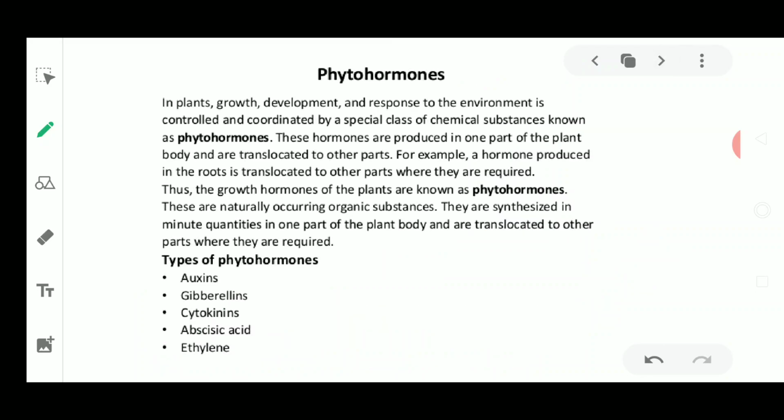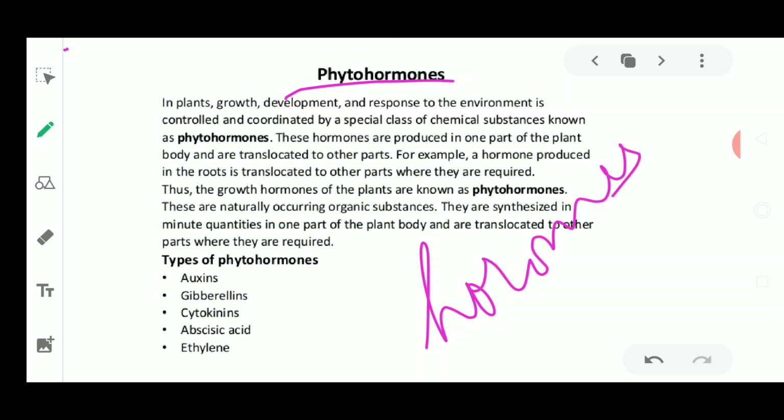Now we go on to the phytohormones, or the hormonal system of the plant. So we will read about phytohormones. Phyto means plant, and hormones, you know, are chemicals which are released from certain cells of the plant. The control and coordination of the plant is mainly done by these phytohormones. Phytohormones means hormones which are released in the plants, or we simply call them plant hormones.